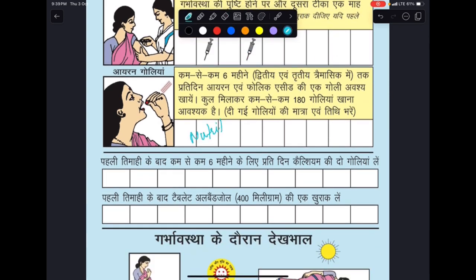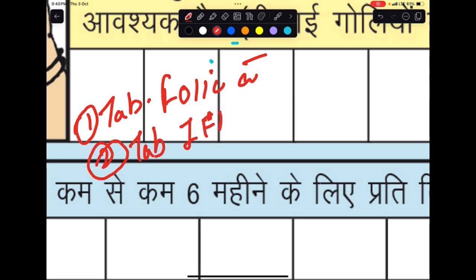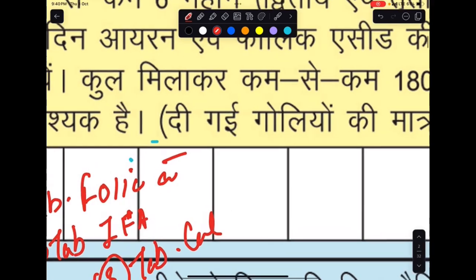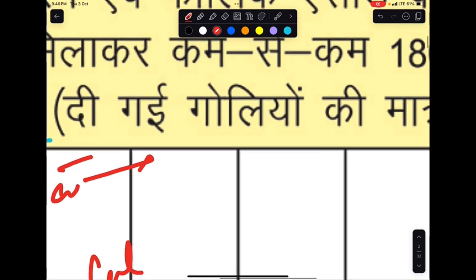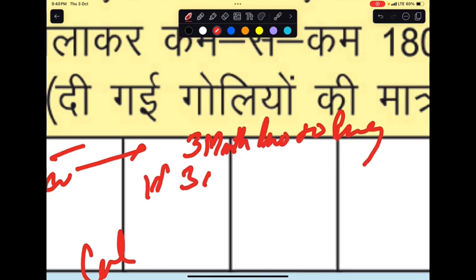Okay. So nutritional supplements. These are supplementary drugs that we give to a female. Number 1 is folic acid tablets, number 2 is IFA tablets, and number 3 is calcium tablets. Now folic acid tablet is something which we need to give for 3 months prior to pregnancy and the first 3 months of her pregnancy.